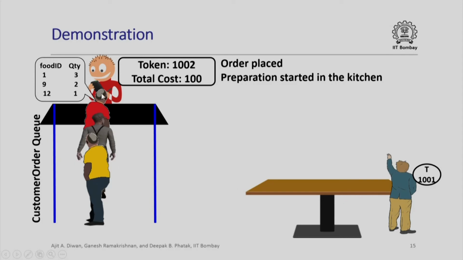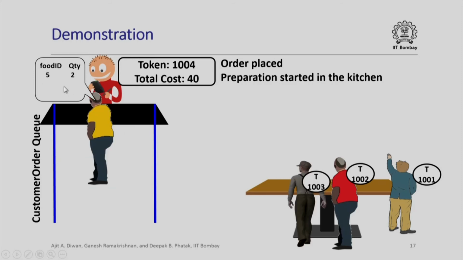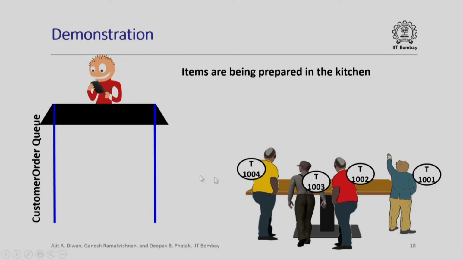The next customer, same thing happens. Note that the second customer has a smaller order cost, but there are many items to be prepared. Obviously, this may take much longer to prepare than other orders. Here is a third customer, he has only one food item. Here is a fourth customer, he has only one food item. At the end, all 4 people have collected their coupons, their orders have been placed and they are waiting at the table. As we noticed, all items are being prepared in the kitchen. Now, this is the place where in our demonstration we shall assume some arbitrary time for order preparation, according to which the orders will be dispatched.